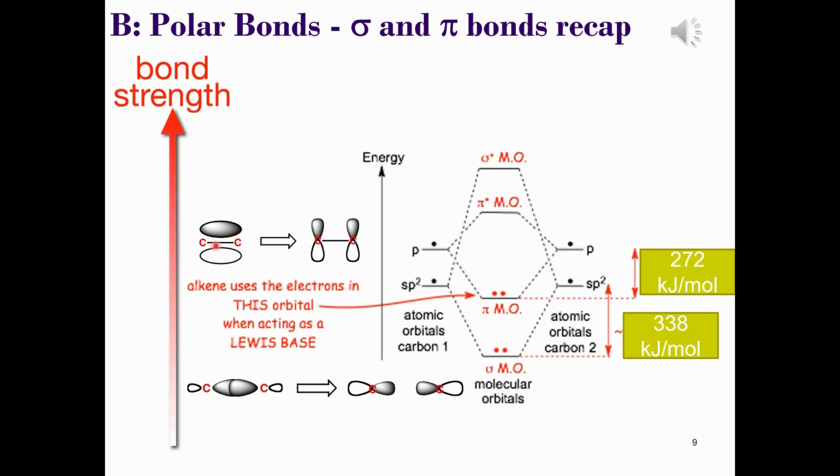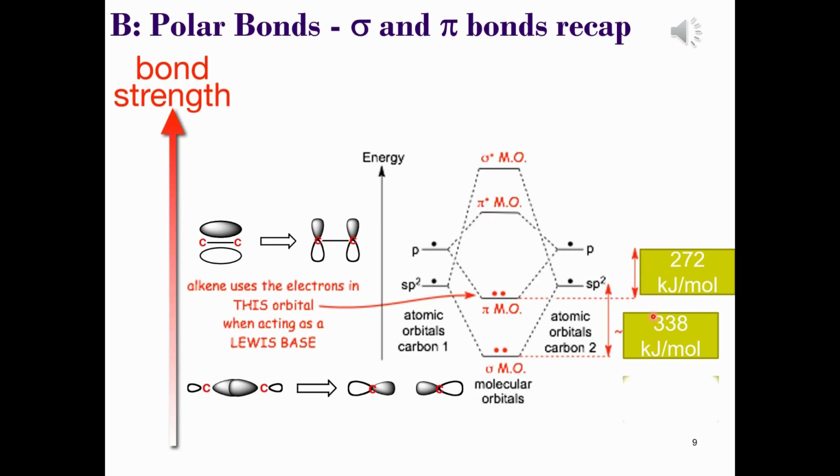Now firstly, this overlap is weaker as indicated by the lower energy required to break this bond, and this also goes some way to explaining the reactivity. It's only the pi bond that's going to take part in the reaction. The sigma bond usually remains intact. Whilst the carbon-carbon double bond's really strong, what we're saying by our bond dissociation enthalpy is that you have to break both of these bonds.